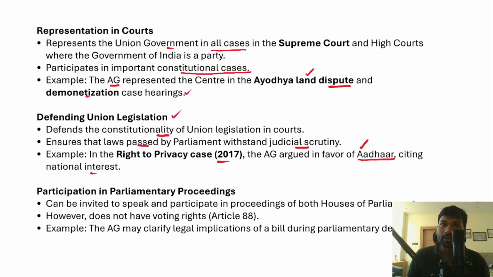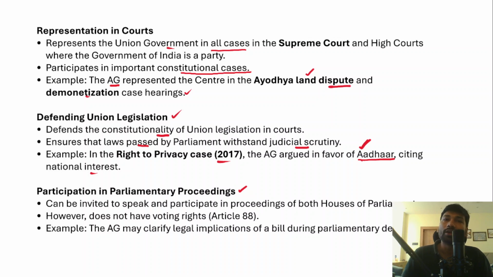Now understand one thing, that judicial review is a very important provision of the Indian Constitution. Whatever laws are being passed by the parliament also go through judicial scrutiny. So the Attorney General plays a very important role to protect these laws from judicial scrutiny, and one such example is the Attorney General favoring Aadhaar in the Right to Privacy case of 2017 on the grounds of national interest. And apart from that, he also participates in the parliamentary proceedings.